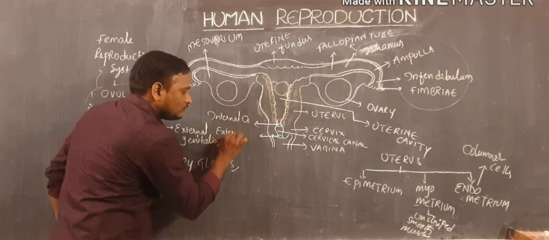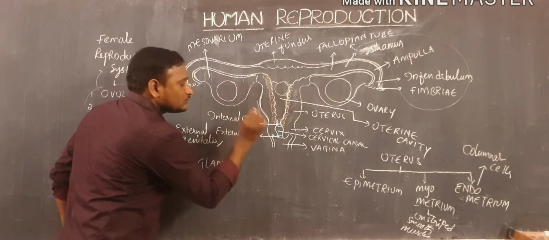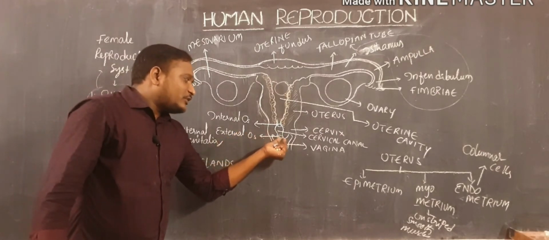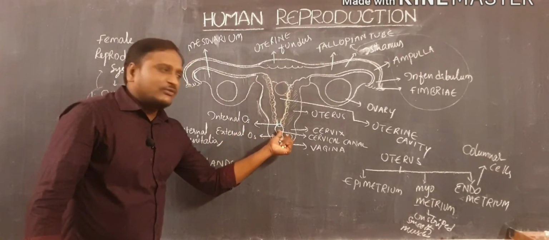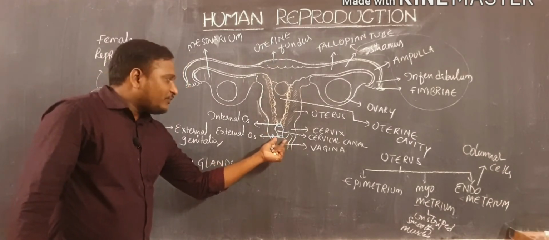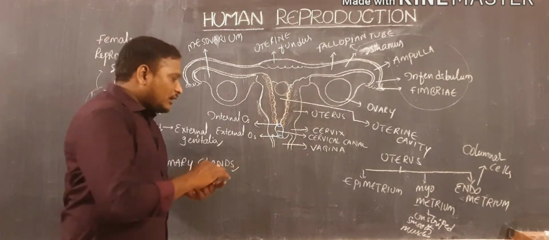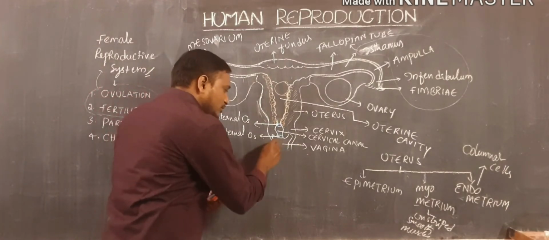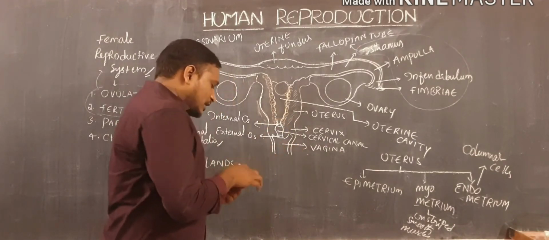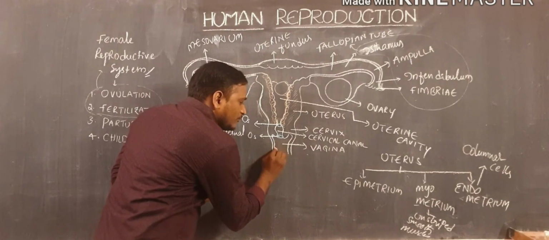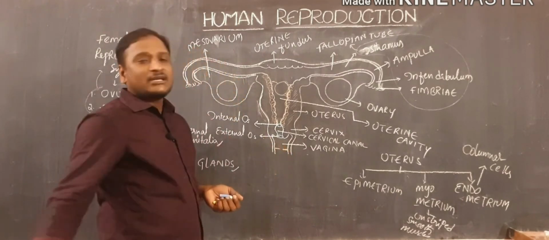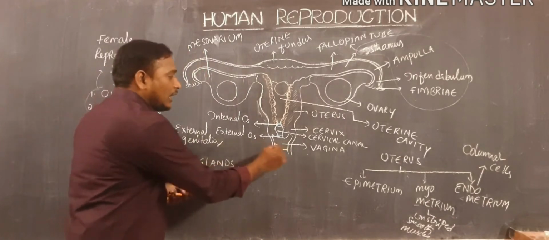External OS. When you observe this external OS, it is an opening present between the cervical canal and the vagina. The vagina is present downside of the cervical canal. In this vagina, when you observe here, the vagina consists of a small thin mucus layer, which is also called the hymen layer.